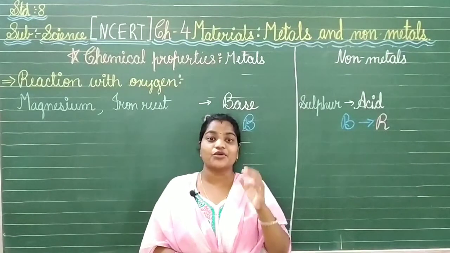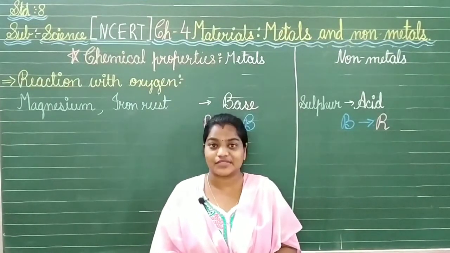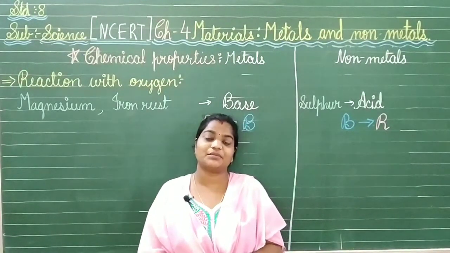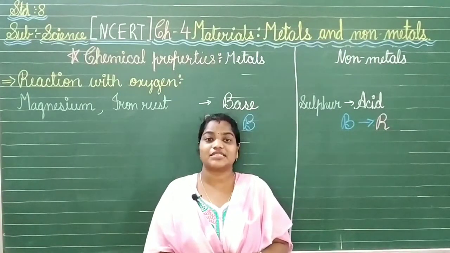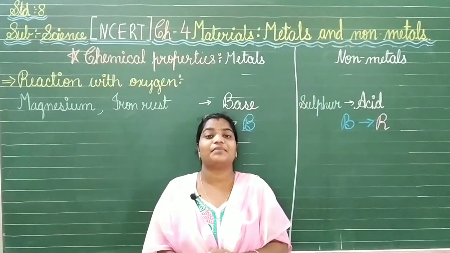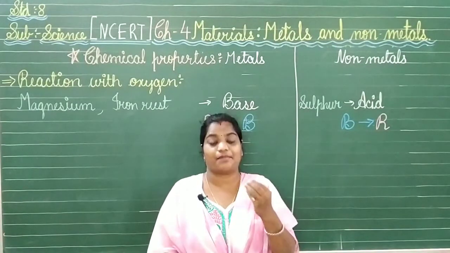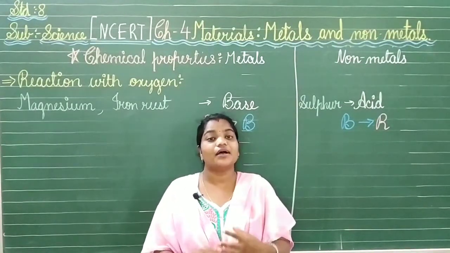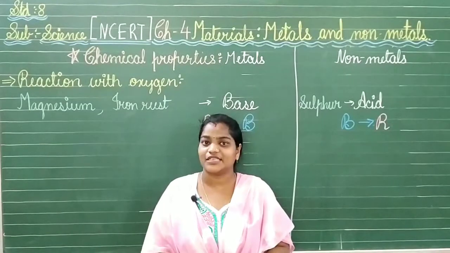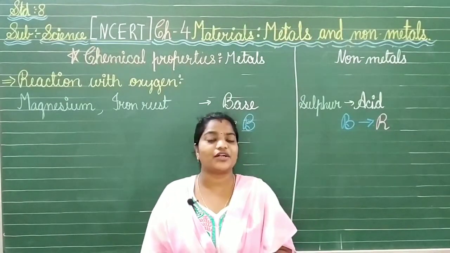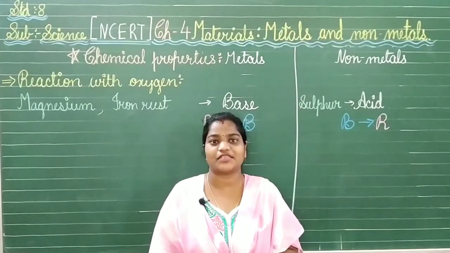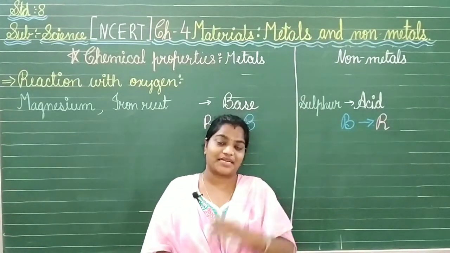So it is useful in the thermometer, as you have seen. As soon as it is heated, it starts rising in the thermometer because its volume increases because of the heat. So these are the three exceptions in the metals, which do not possess the same physical properties as the other metals.